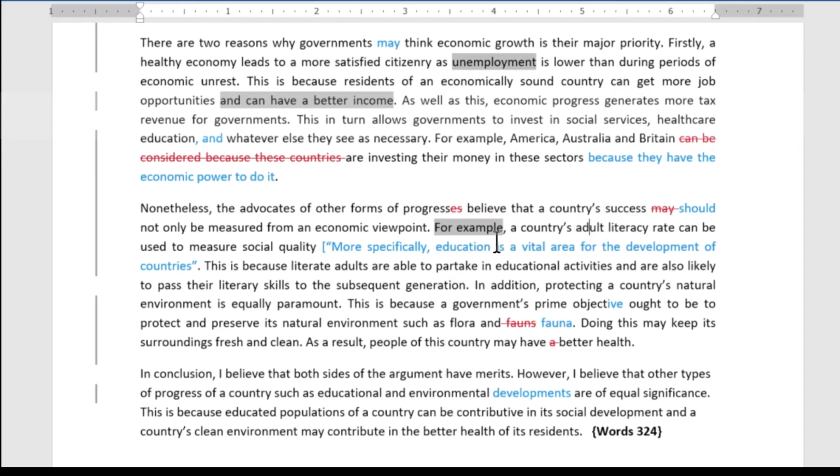It's better to mention education in general and then get more specific here and mention literacy and how literacy is beneficial. Okay, so this idea, it's a little bit difficult to establish what the main idea is. I can sort of see the development of it, it's not too bad down here, but difficult to see the main idea, not great for cohesion and coherence.